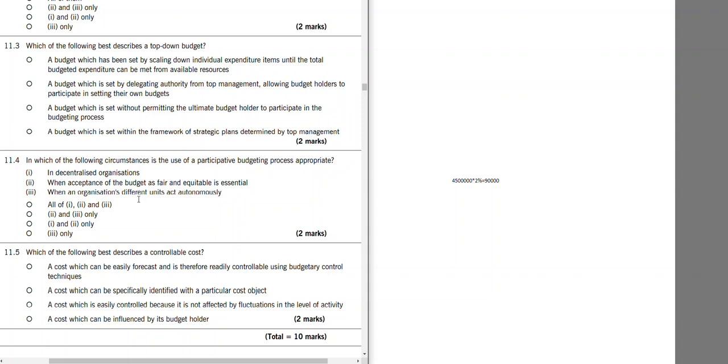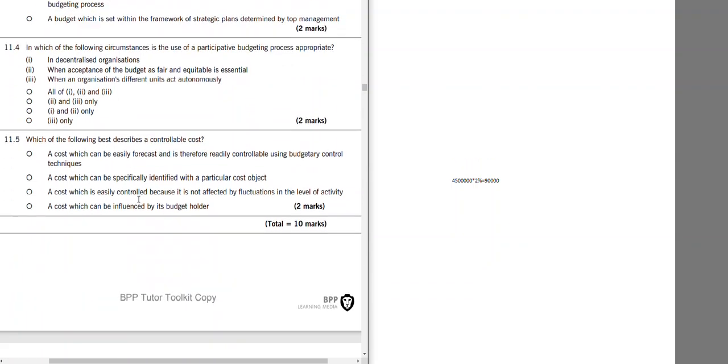when acceptance of the budget as fair and equal is essential, when the organization's different units act autonomously. All of these are qualities where participative budget is good. When departments are separate, where the budget needs to be fair, they will be fair if they are participatory. And if each department is working separately, obviously they have to make their own budgets.